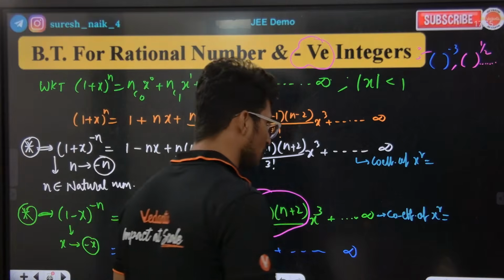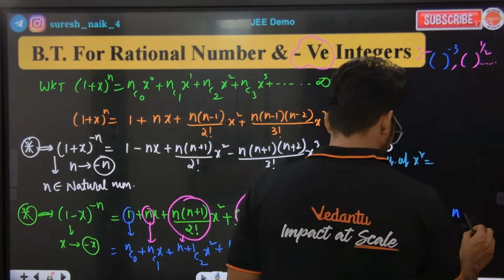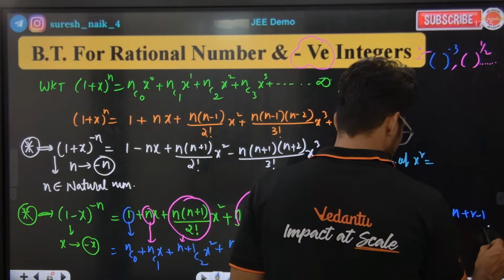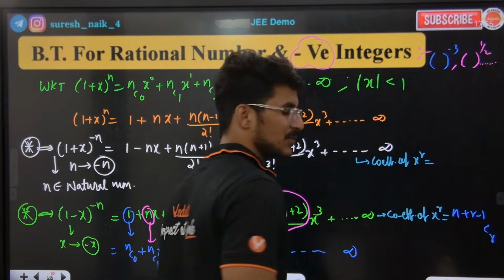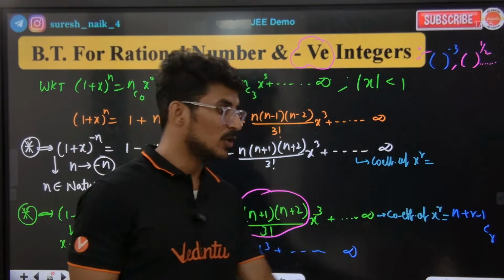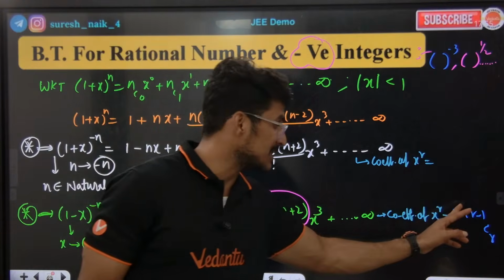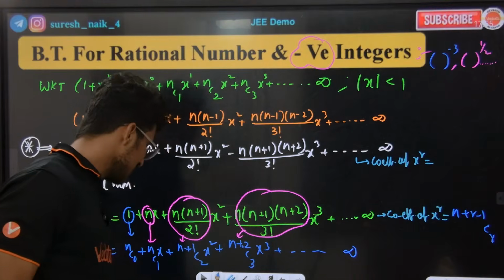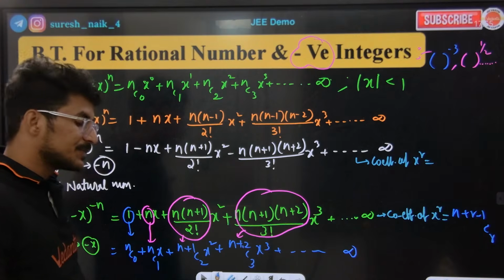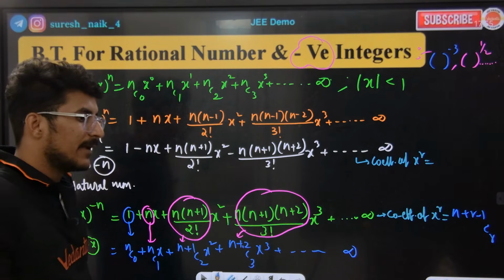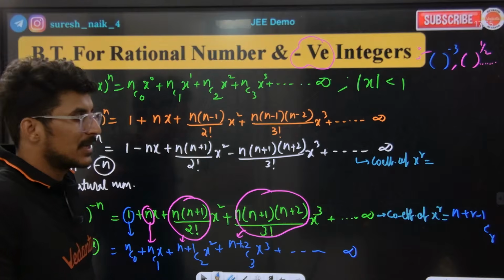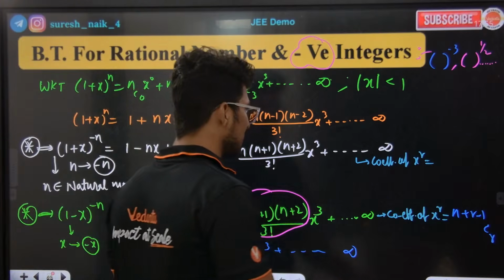Okay, I want x to the power of r. So what is it? n plus r minus 1 cr. This is the coefficient of x to the power of r. Look at n plus r minus 1 cr. Clear? 100% clear, sir.